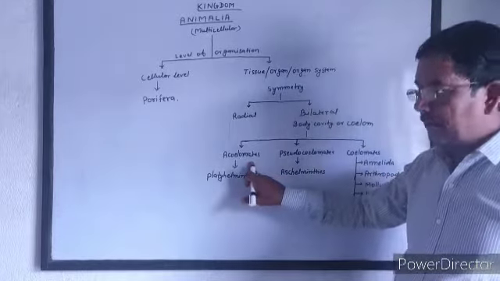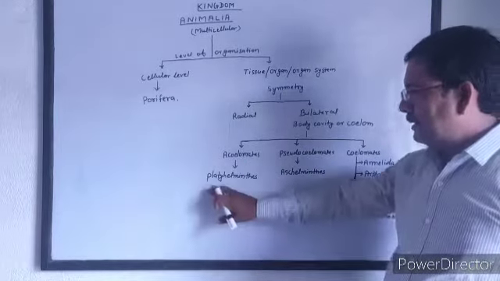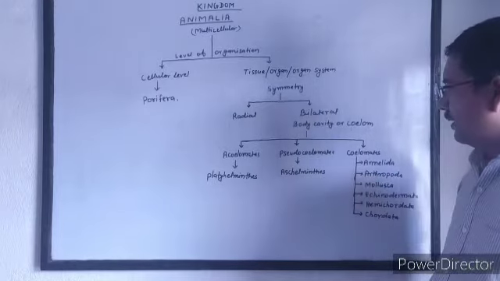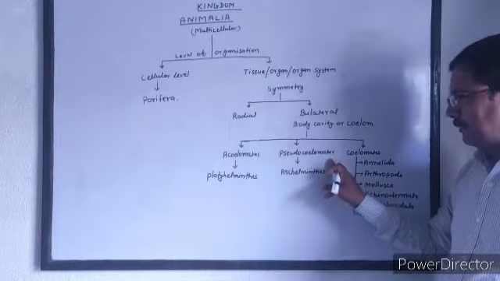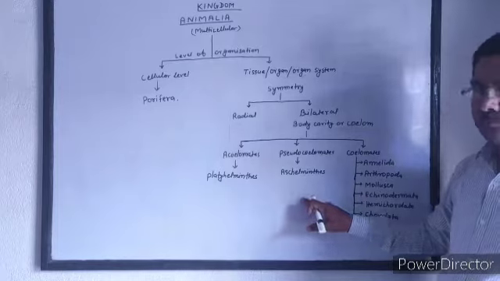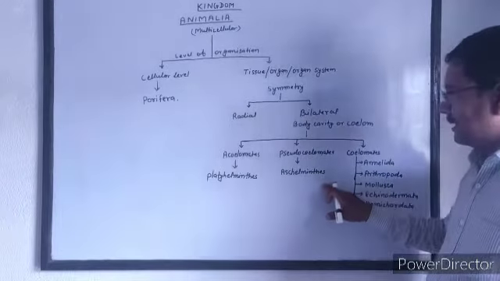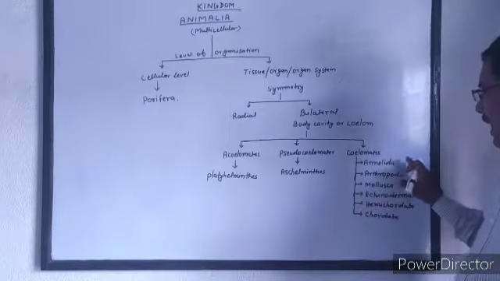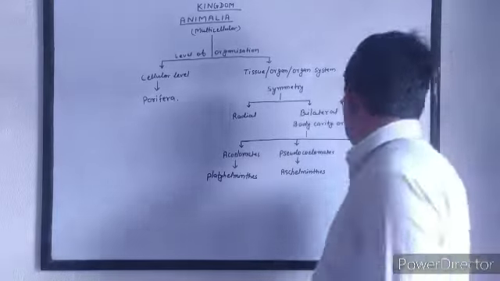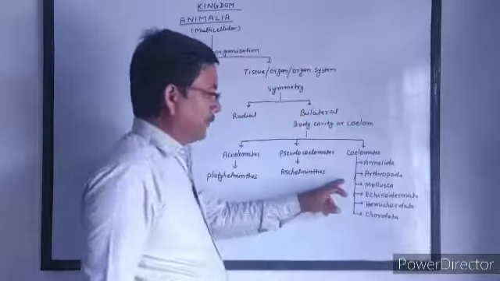Acoelomates include only one phylum, which is Platyhelminthes. Pseudocoelomates include only one phylum, which is Aschelminthes. And coelomates include six phyla.